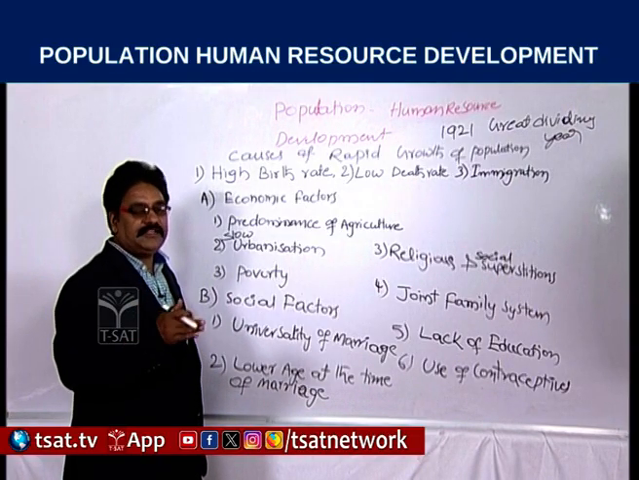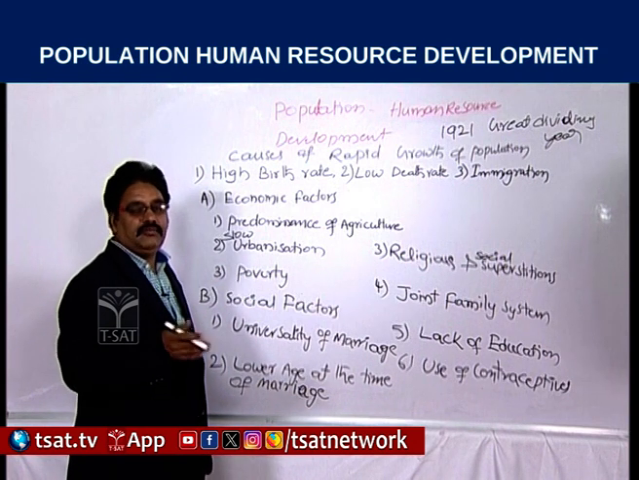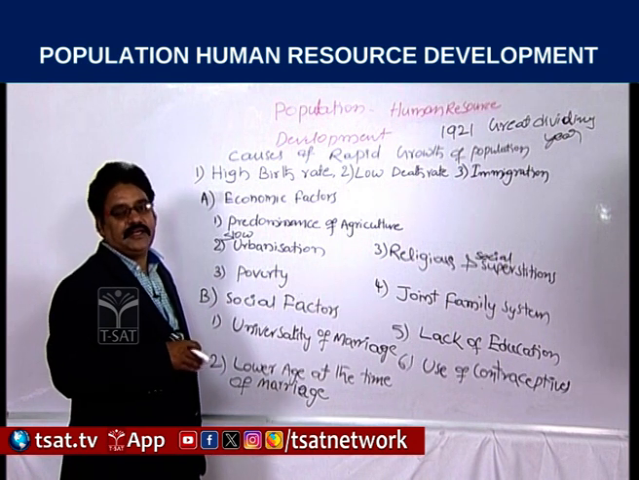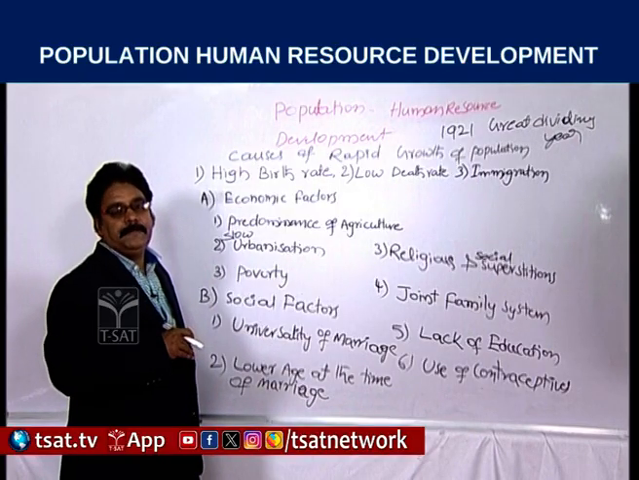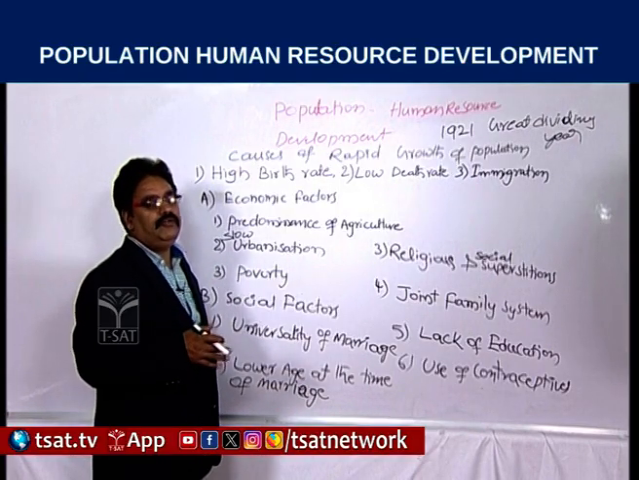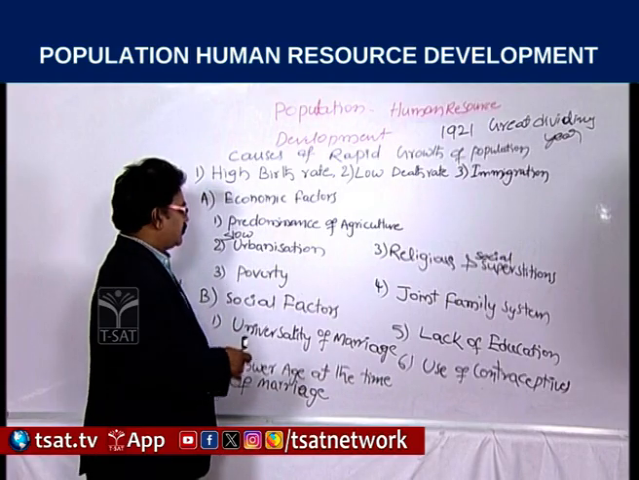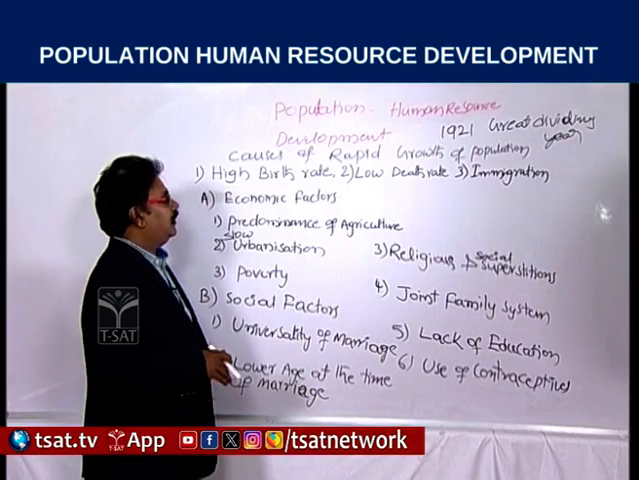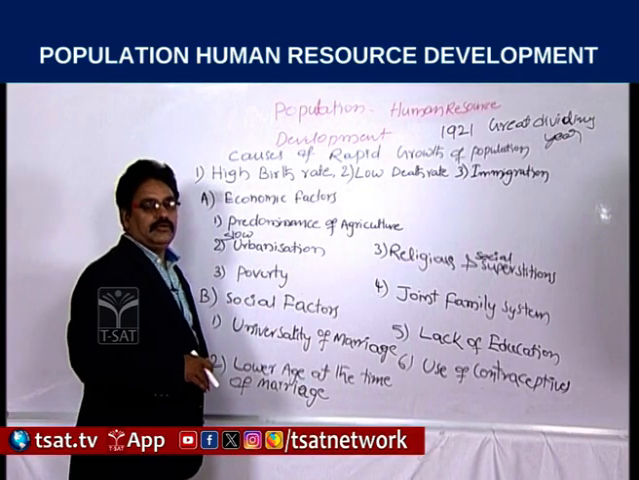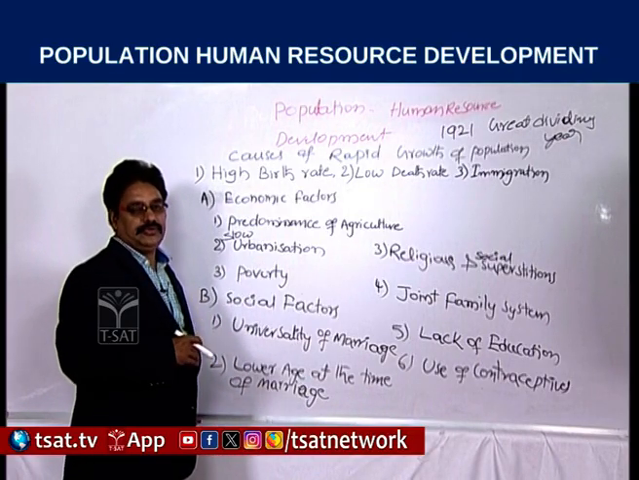But in the case of the Indian economy, most of the people belong to agriculture and are rural people, so those people used to have more children. Slow urbanization is also one of the reasons behind the rapid population growth.